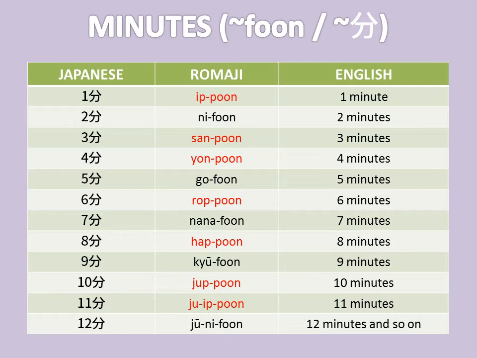It would follow the same pattern. The same exceptions will be followed, like we see that it's sanpun and yonpun. So if you want to say 13 minutes and 14 minutes, it would be Ju-sanpun, Ju-yonpun, and 15 minutes would be Ju-gofun. So the pattern is followed. In the first column you can see the numbers with the kanji character for minutes.